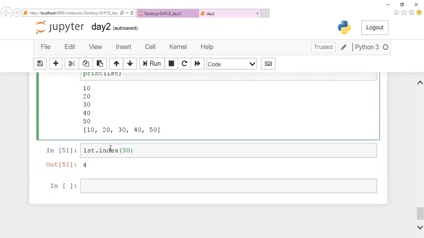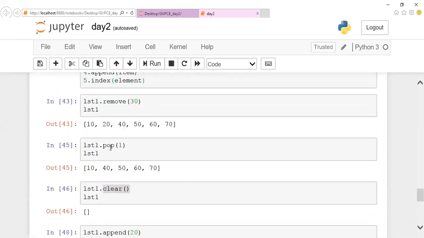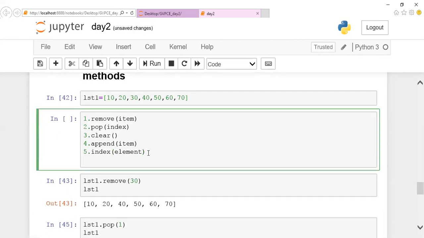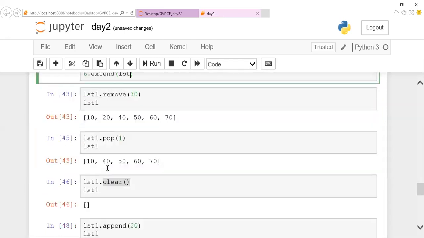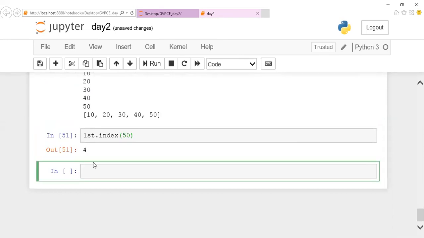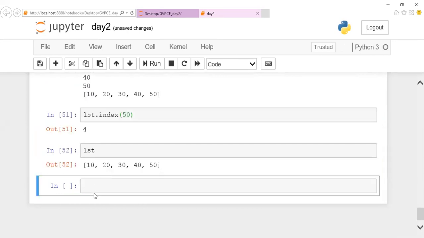So this is all about your index value, guys. It will give you the index position of it. And next is extend. If you want to extend one list by the other list, I can make use of extend. You can notice here, we know that your list has these values.